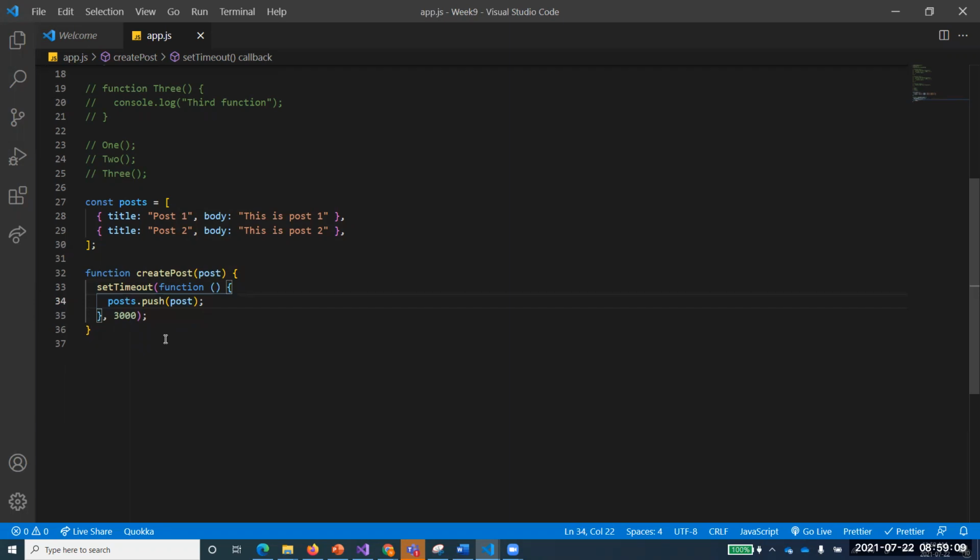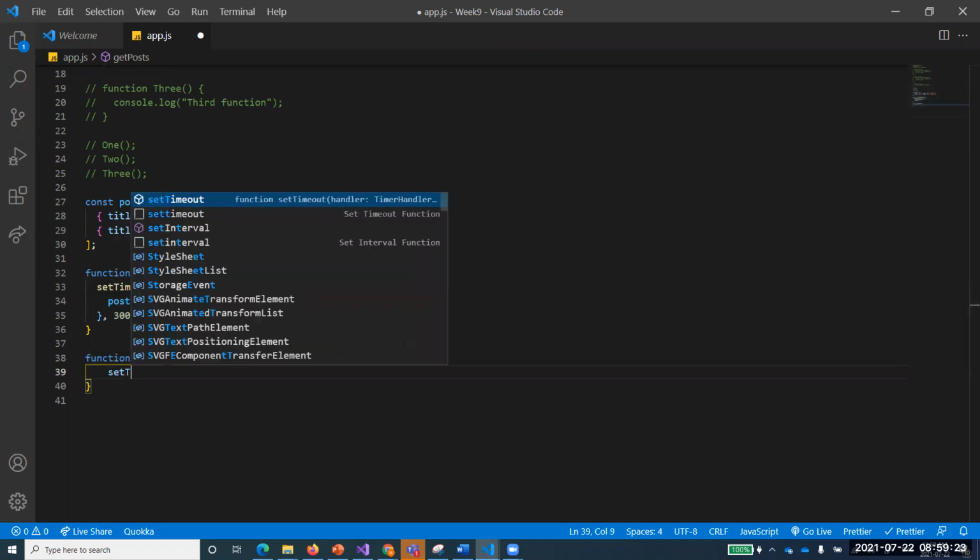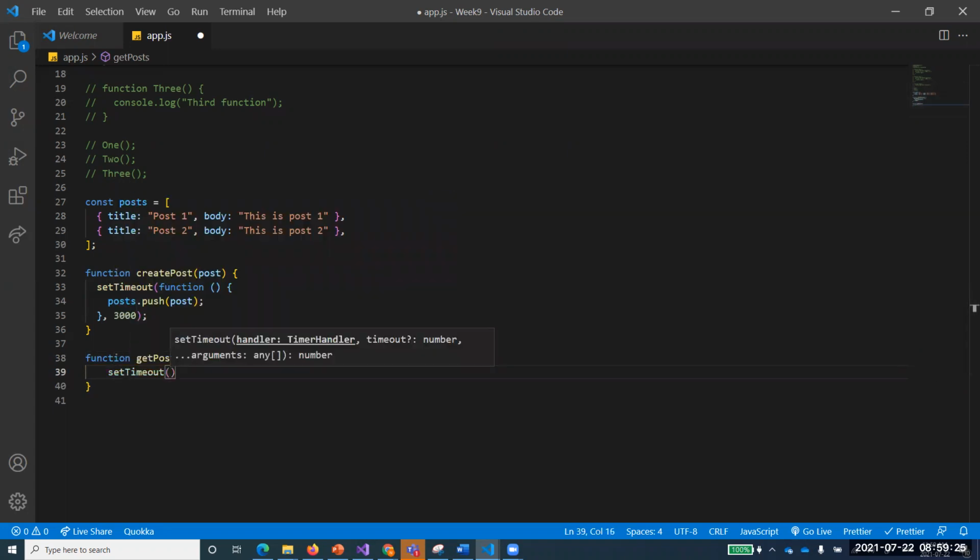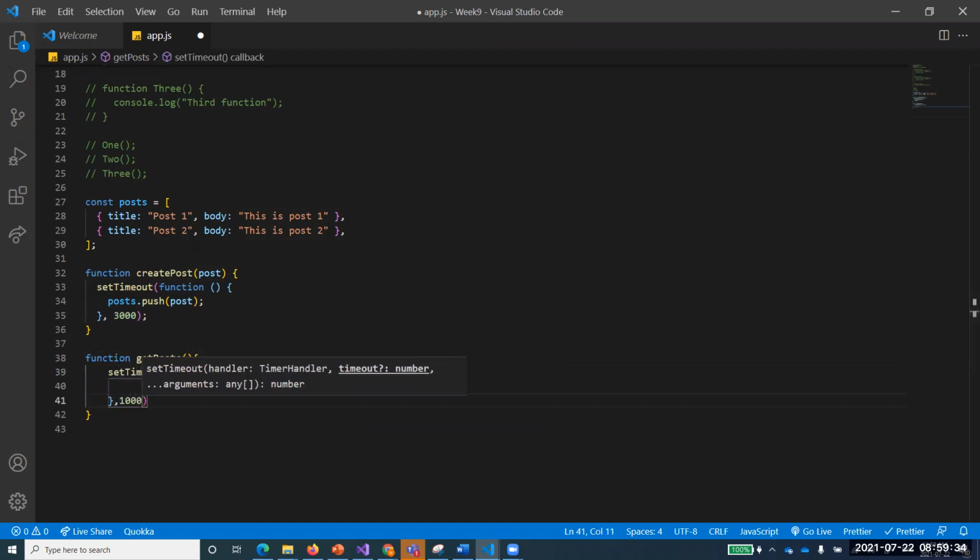Understand, everyone? This is a create post function. Now there is another function that is used to read the posts, get posts. Now what does get posts do? It also uses a set timeout function. Again, I want to set some timeout for that as well, and I call a function over here, and I say after 1 second this should execute, 1000.